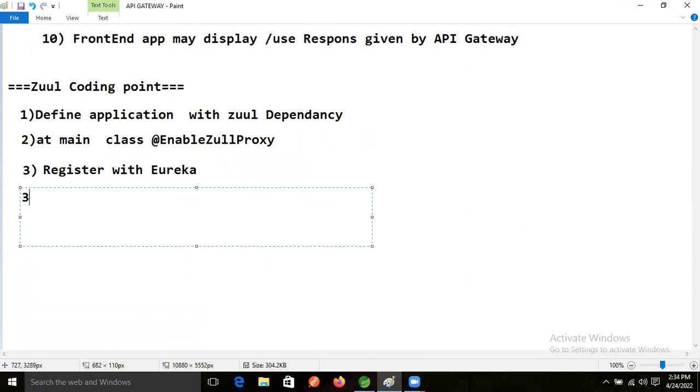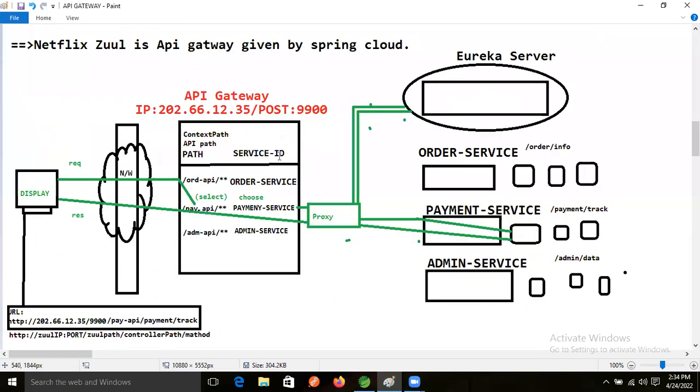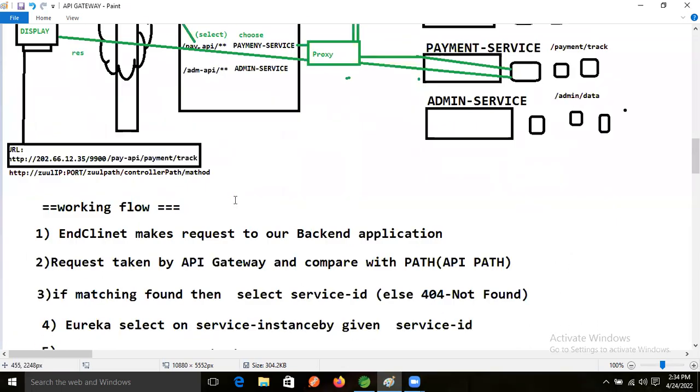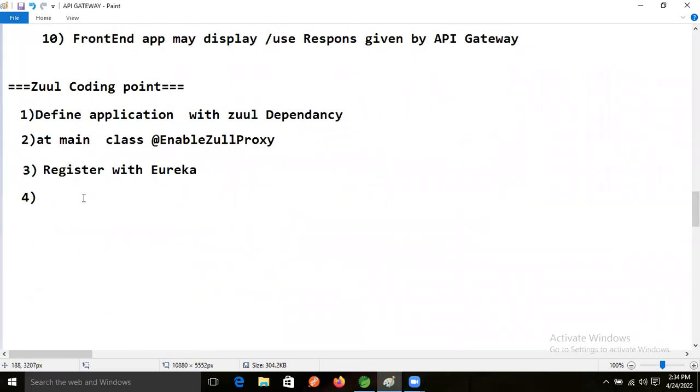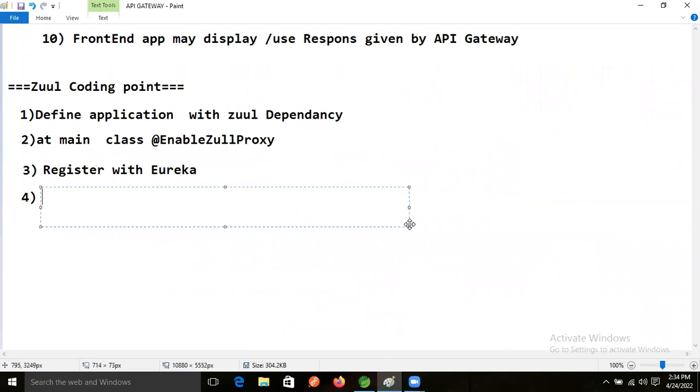So the fourth step is to specify these things in the API gateway. For that purpose also, there are some keys we need to provide. Then we can give the service ID plus path in the Zuul application.